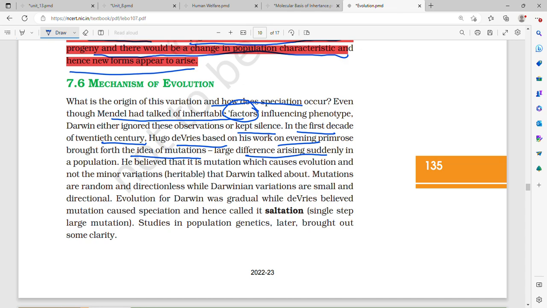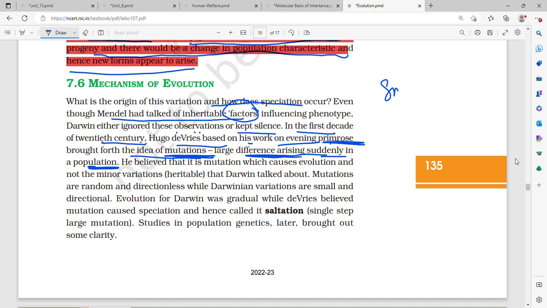Even though Mendel had talked of inheritable factors or genes influencing phenotype, Darwin ignored these observations of Mendel or kept silence. In the first decade of the 20th century, Hugo de Vries, another scientist, based on his work on evening primrose, brought forth the idea of mutations, that is, large differences arising suddenly in a population.